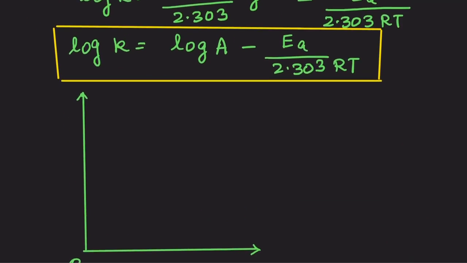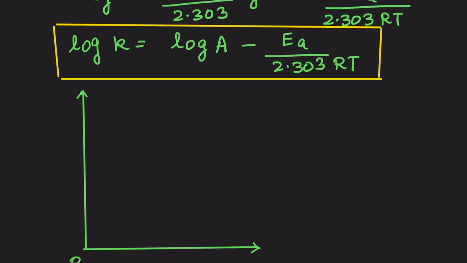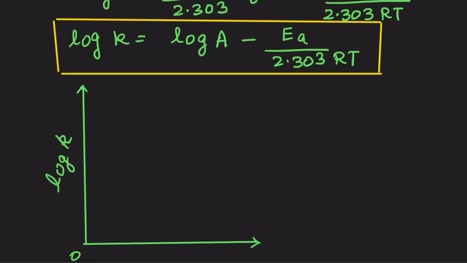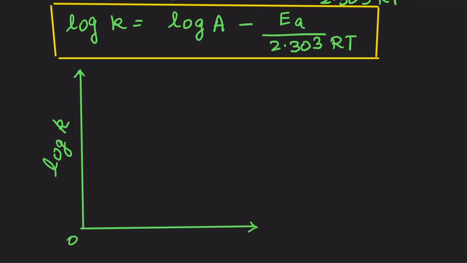Okay, so now if I have to plot the graph, what am I going to take on the y-axis? Very good, log k. What do I take on the x-axis? Absolutely, 1 by T. What kind of graph will I get? Yes, correct. Again, I'll get a graph with a negative slope. What does the slope of this graph give me now?